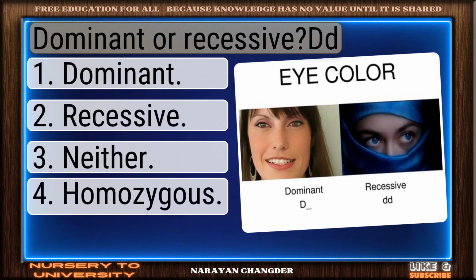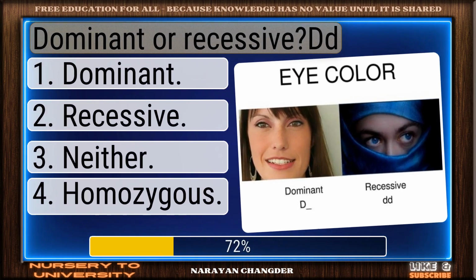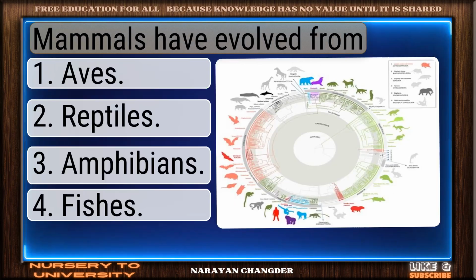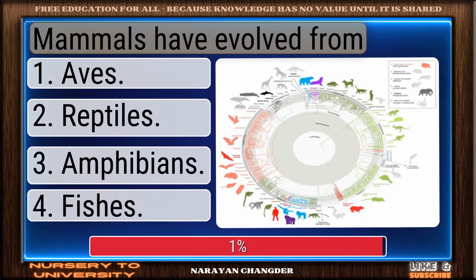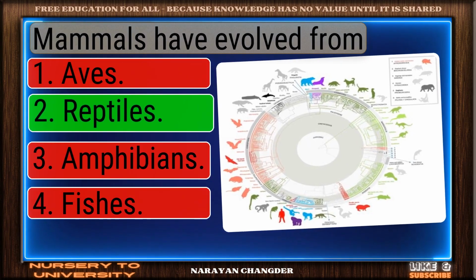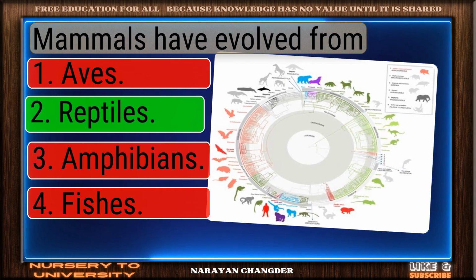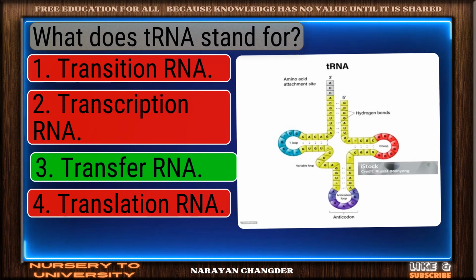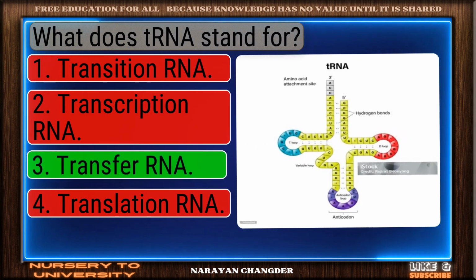Dominant or recessive. Dead. Great job. Dominant is accurate. Mammals have evolved from? Good thinking. Reptiles is right. What does tRNA stand for? Solid response. Transfer RNA is valid.